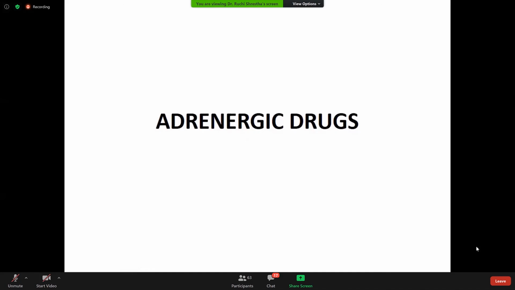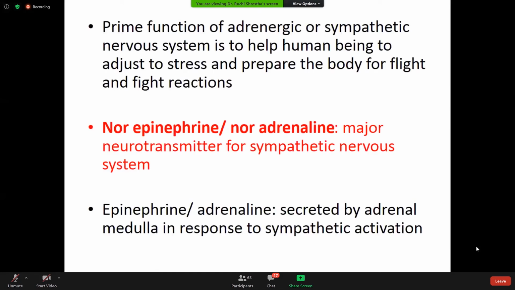Apart from noradrenaline, there are other adrenergic neurotransmitters as well, like epinephrine, which is also known as adrenaline. And there are other endogenous neurotransmitters like dopamine, but the most important one is noradrenaline. The prime function of the adrenergic or sympathetic nervous system is to help human beings adjust to stress and prepare the body for fight and flight reactions.